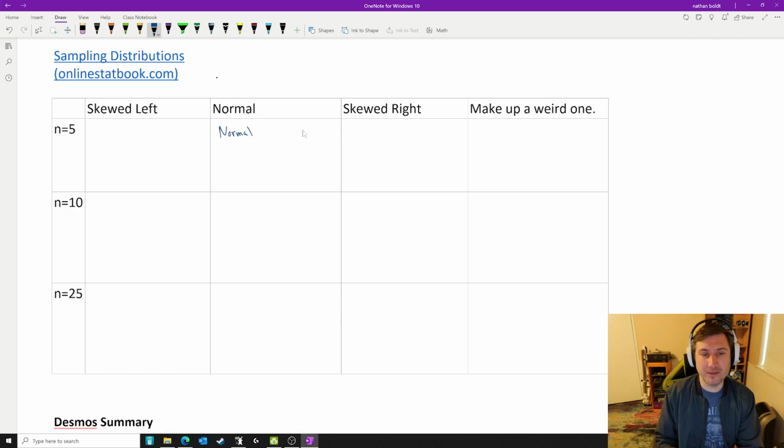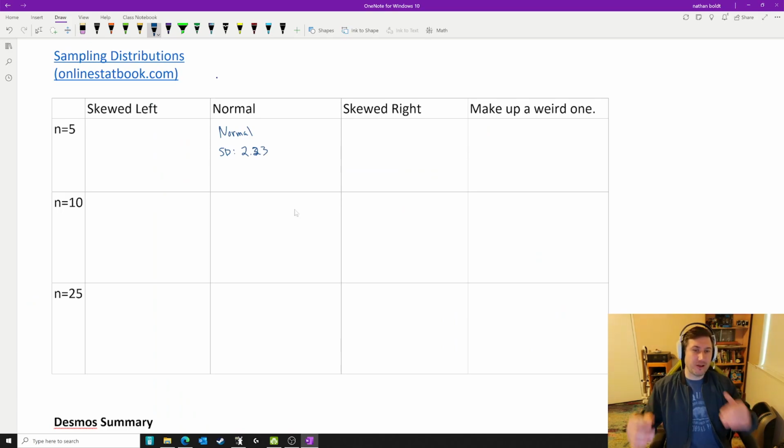If you want to draw a picture, you can. The other thing I want you to look at is what happens to the standard deviation. This was 2.23. And so you can then track that as it goes.